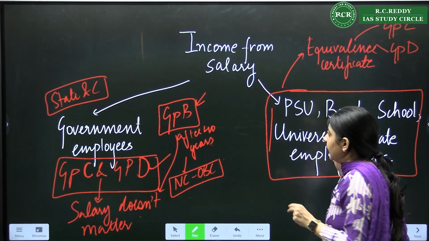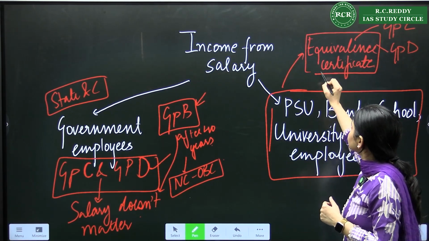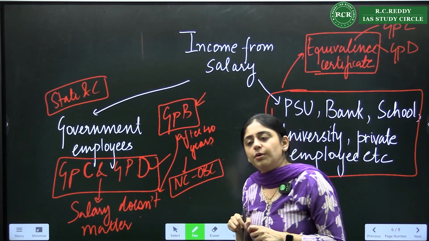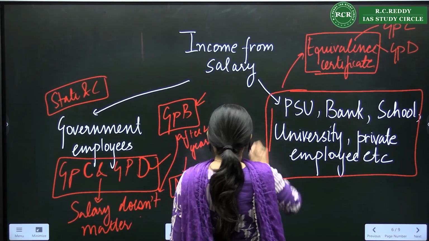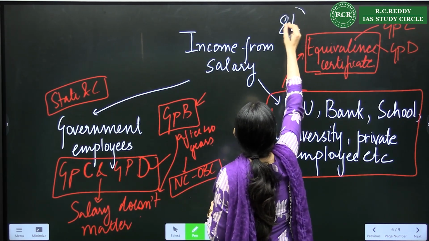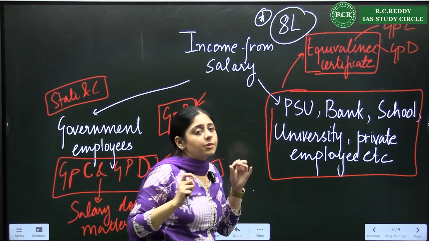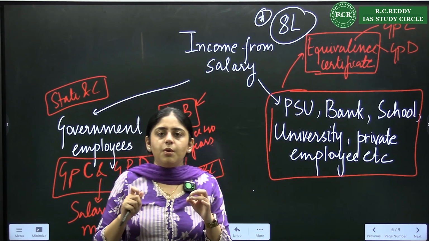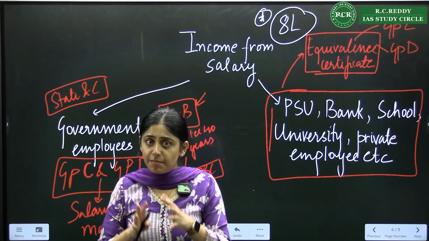Now, in case the question arises, I don't have an equivalence certificate? Then if you don't have an equivalence certificate, the 8 lakh income limit comes into being. If you cannot produce one, they will count the salary of your parents. It should not be more than 8 lakhs combined.